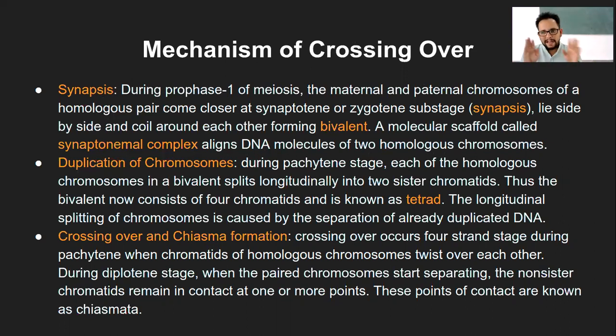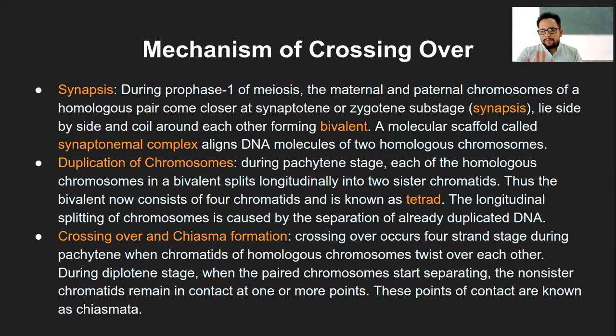And after this synapsis of the homologous pair of chromosome has happened, the molecular scaffold, meaning different layers of molecule, that is your synaptonemal complex, or I guess that's what SC stands for, aligns the DNA molecule from the two homologous chromosome. Aligns in the sense, that is what I told you in the first diagram, that it forms a kind of tunnel like structure through which these chromatids can go through. So that is the first stage, synapsis.